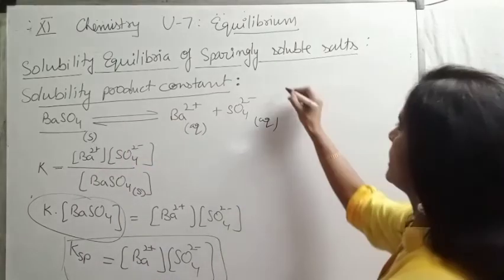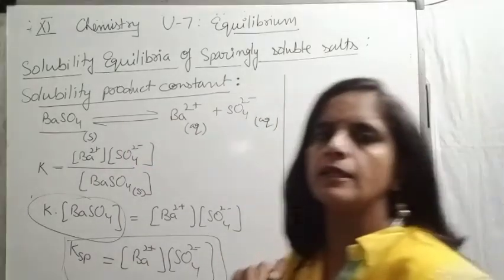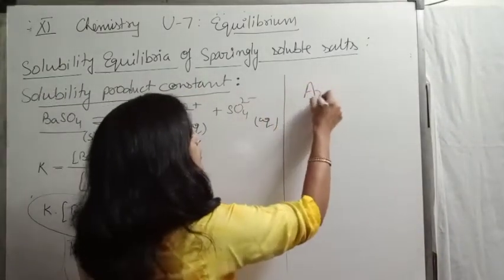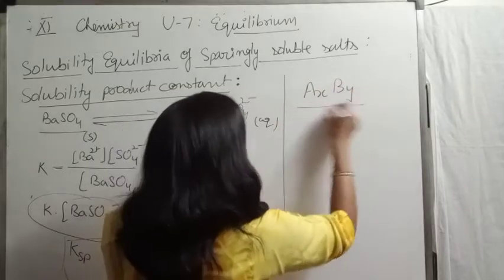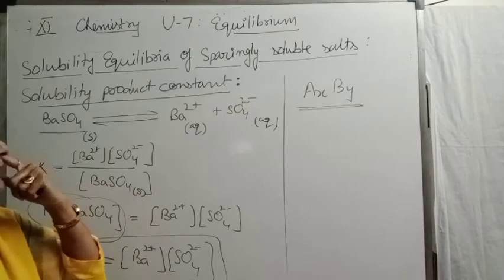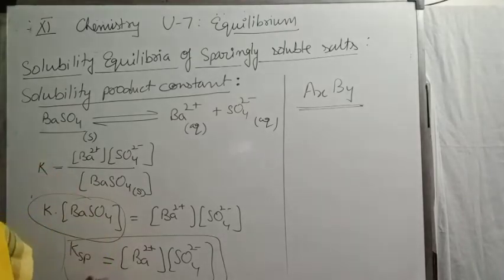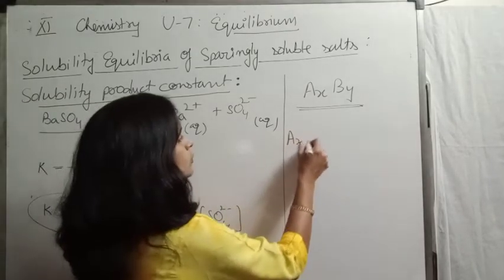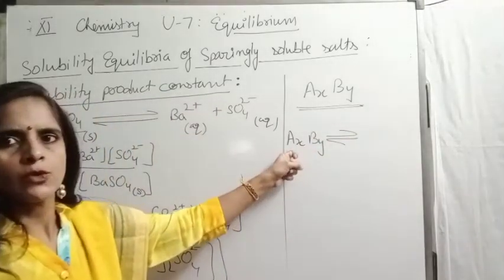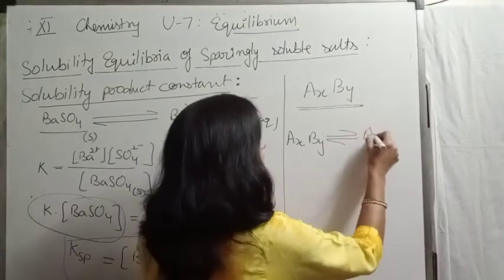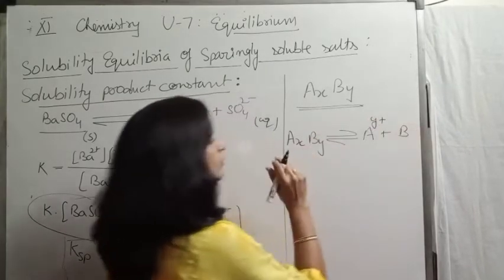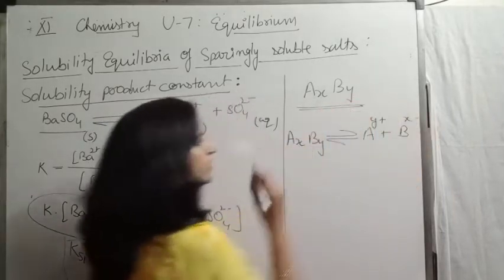Now if we want to write the expression of Ksp for a general case, say a salt AxBy, which is a sparingly soluble salt, then to write the equation for Ksp, first we dissociate the salt into its ions. It dissociates into cation A having charge y positive and anion B having charge x negative.